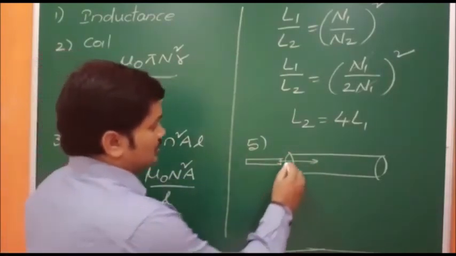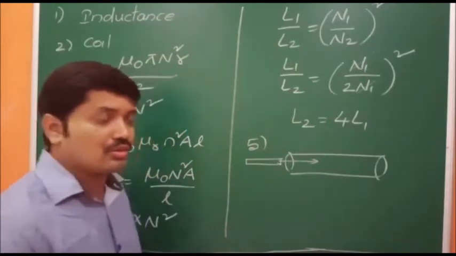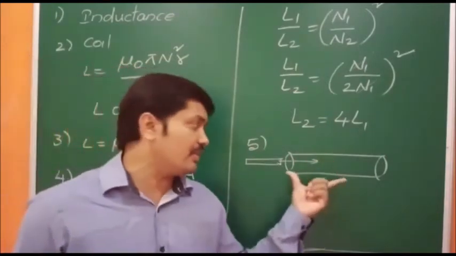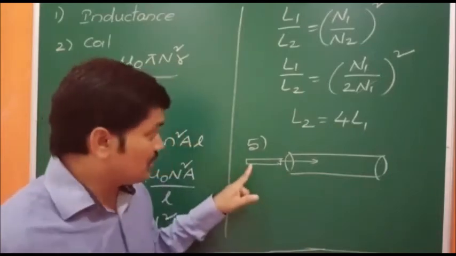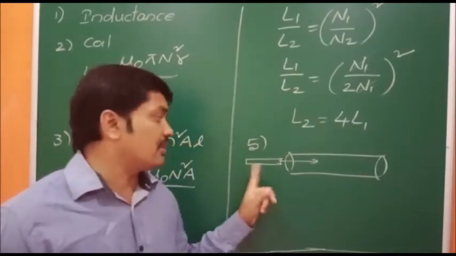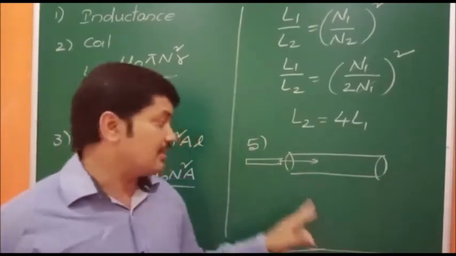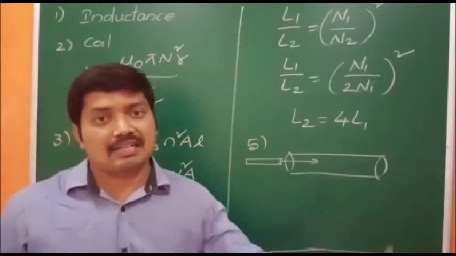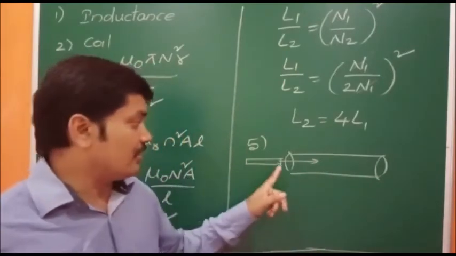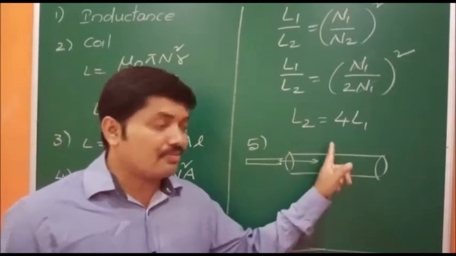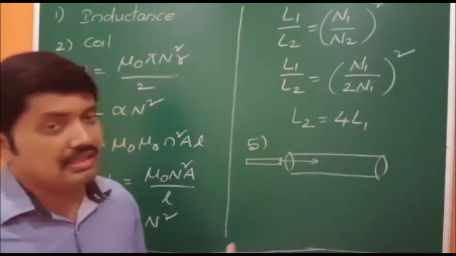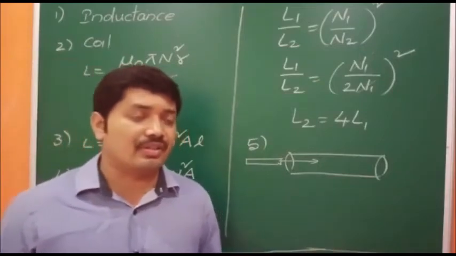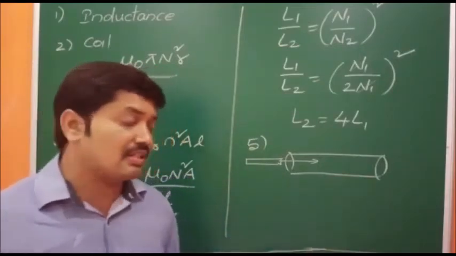This is a long solenoid, so it will produce a magnetic field inside, that is mu naught Ni. This iron is a magnetic material. Whenever it is entered, it also produces some magnetic field. So there is the magnetic field due to iron and the magnetic field due to the solenoid, and we have to add the two. So the magnetic field is increasing.